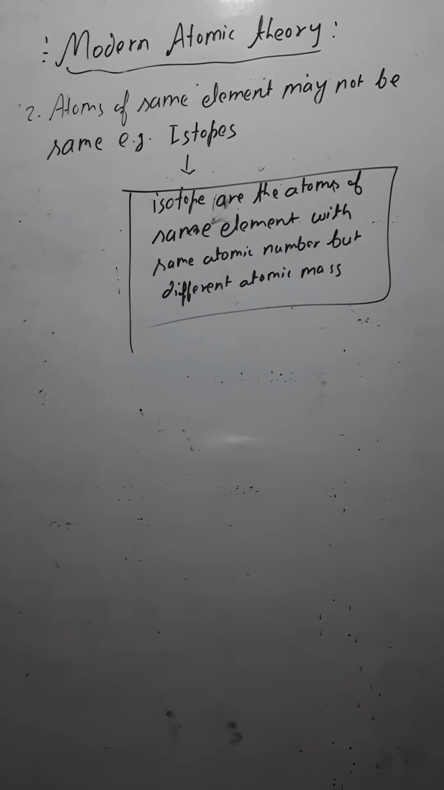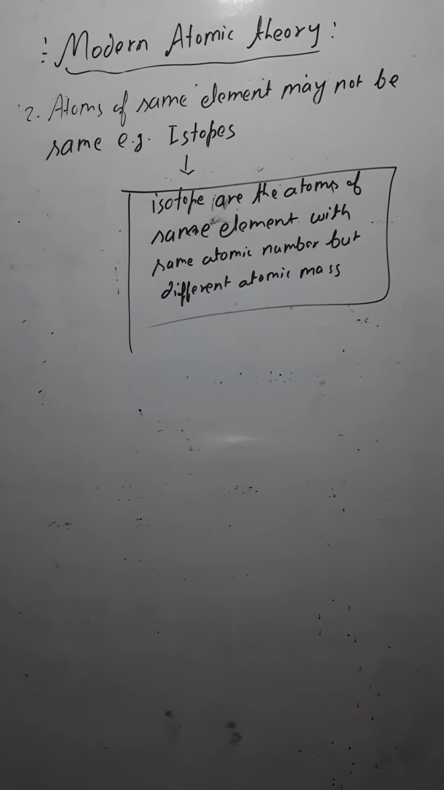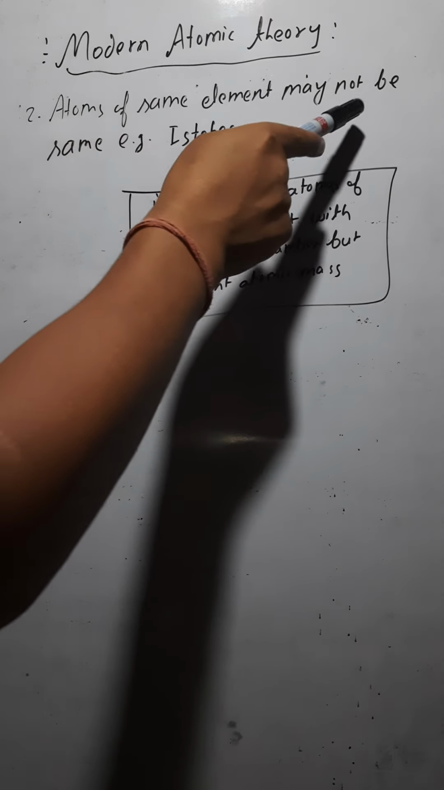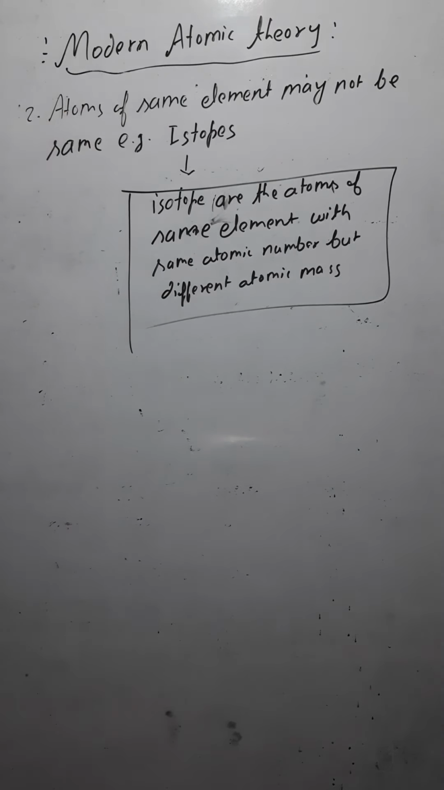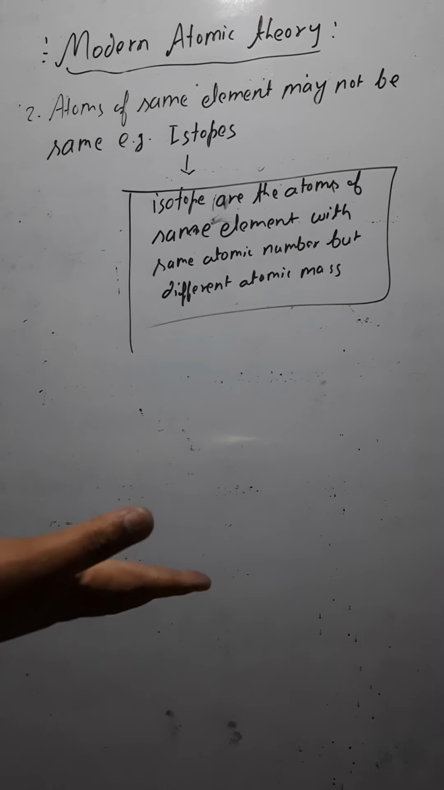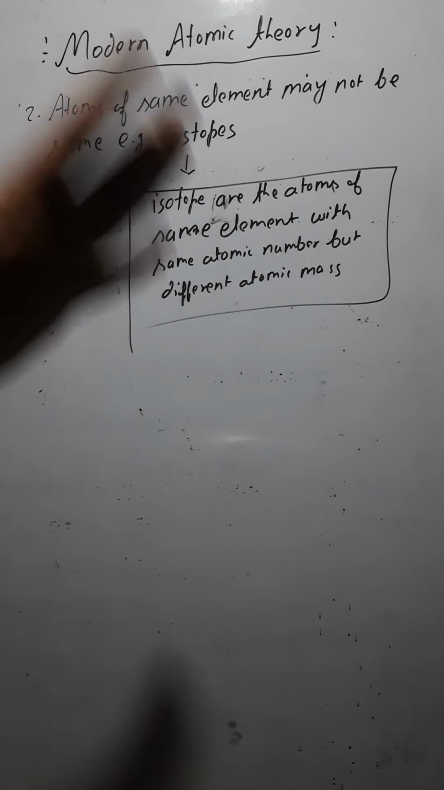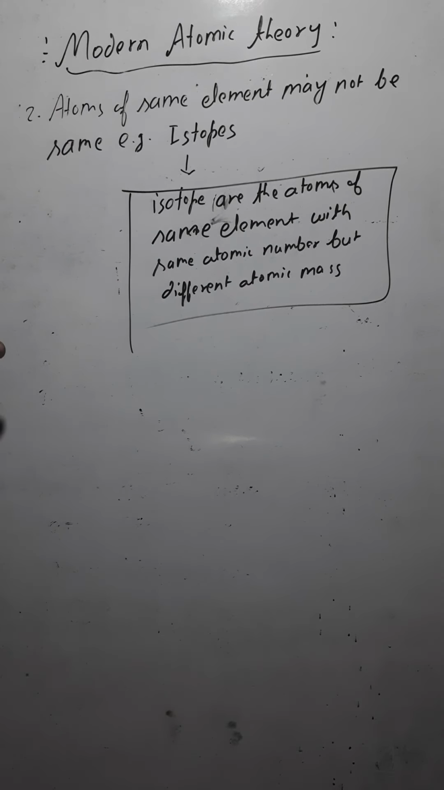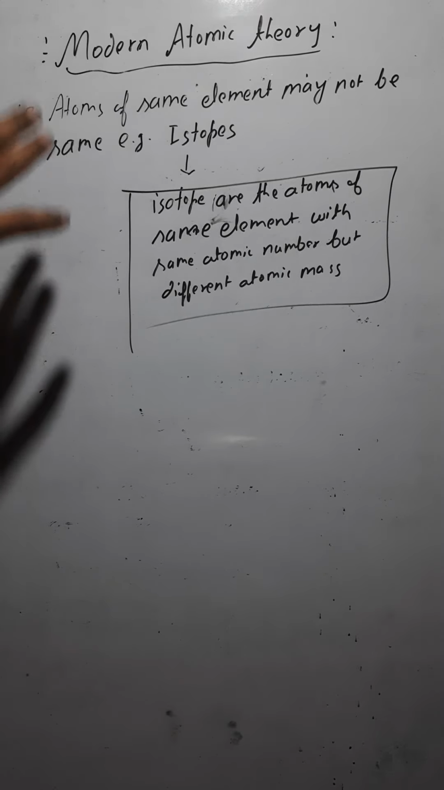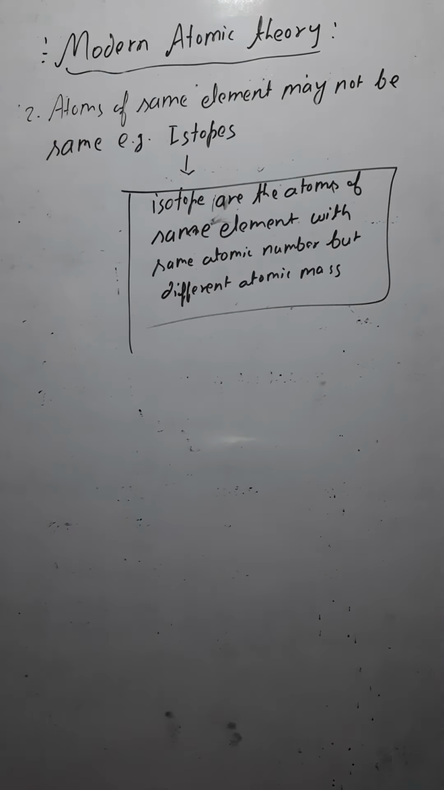Now the next postulate of the modern atomic theory is that atoms of the same element may not be the same. Dalton said that the atoms of the same element are the same. This was said by Dalton. Now the modern concept says that the atoms of the same element may not be the same.